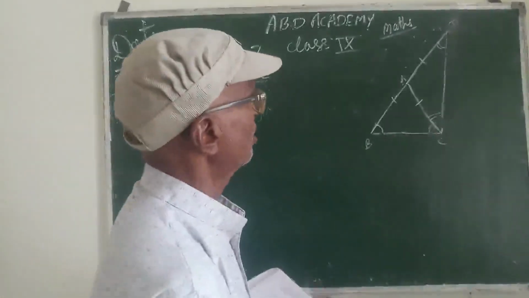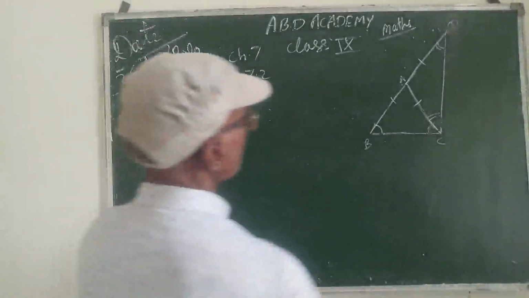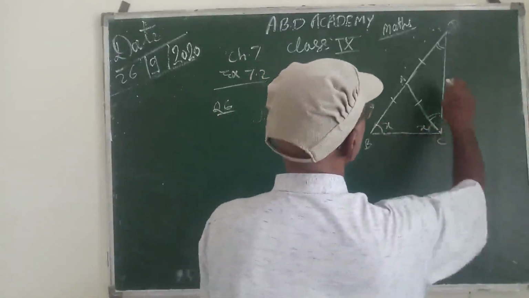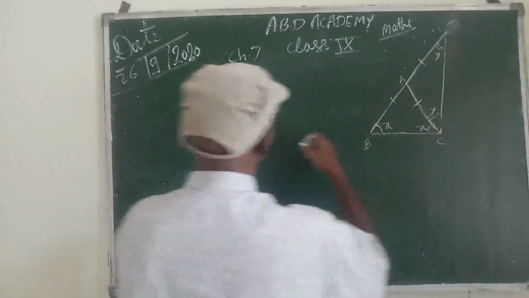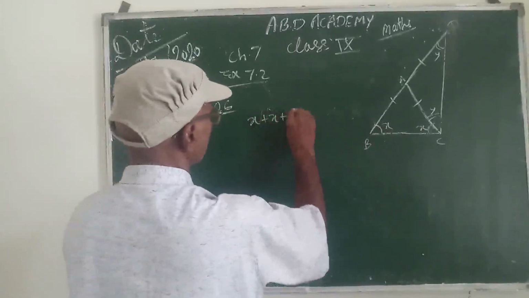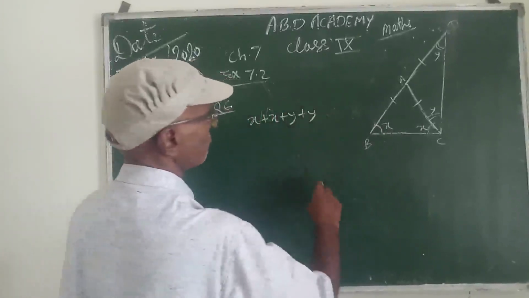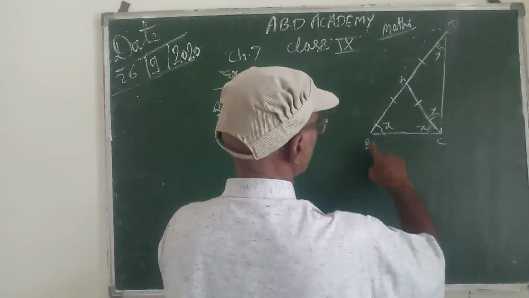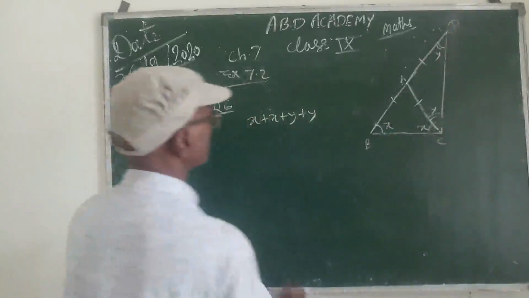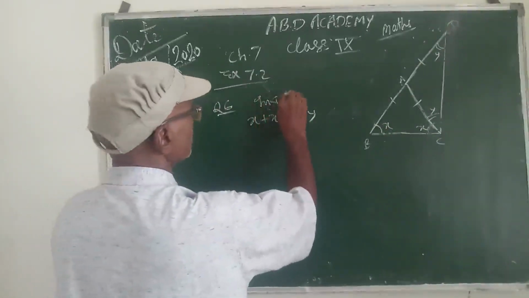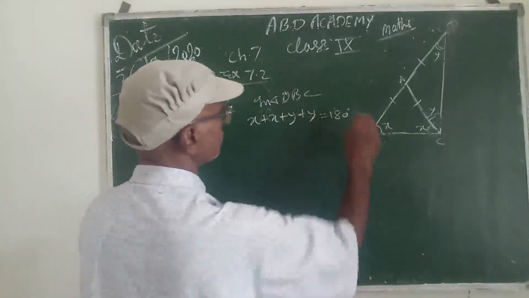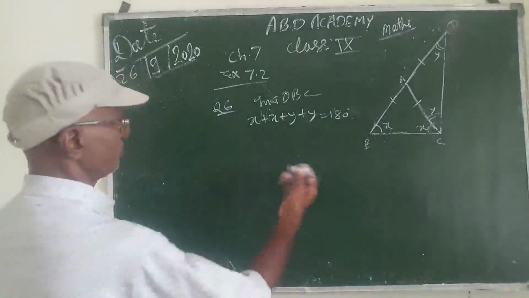Remember it. Now here take this angle x, so this is also x. Take this angle y, so it is also y. And now you write x plus y and plus y. See here, x is the angle of B, x plus y is angle C, and y is the angle of this triangle DBC. And this is 180 degrees, because the sum of all three angles of a triangle is 180 degrees.